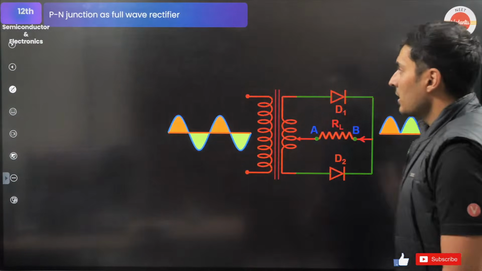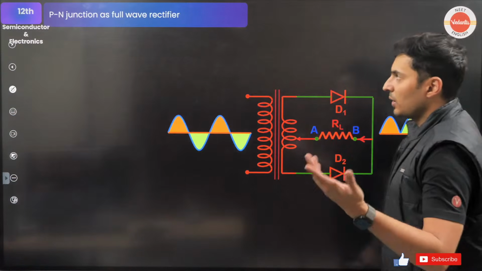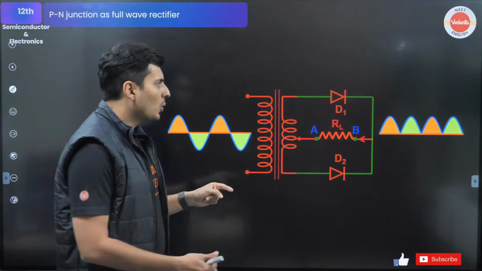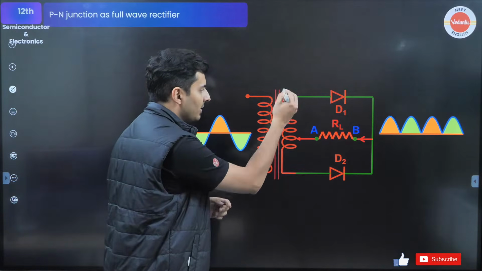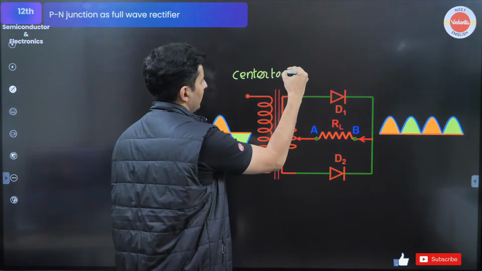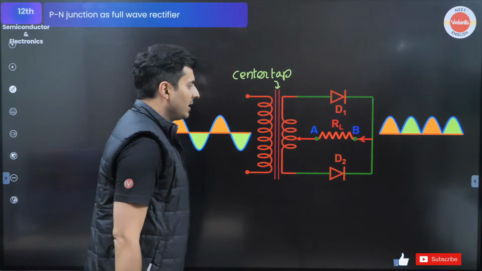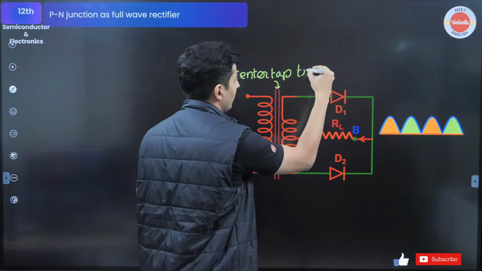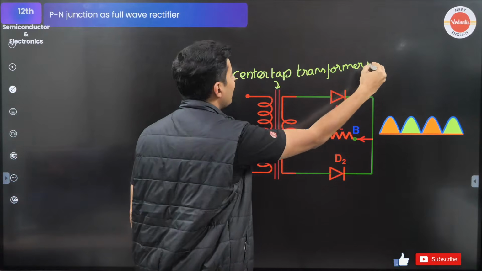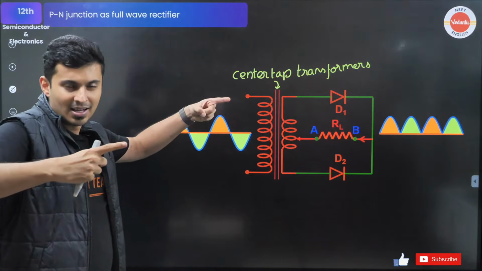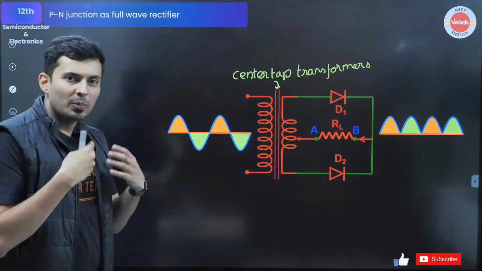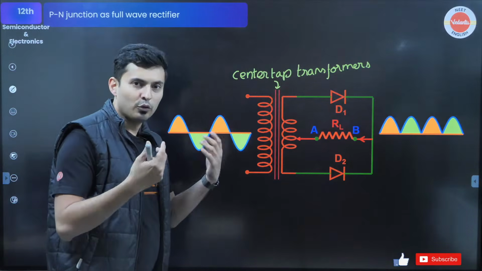All right. Now there is another type of rectifier, like I was telling you, the full wave rectifier. Usually for these kinds of rectifiers, you need three-terminal transformers. They are called center tap transformers. In these transformers, basically there are three terminals. Usually there are two wires coming, but here you take out one more wire from the middle. Because of that, you can get a full wave rectification.